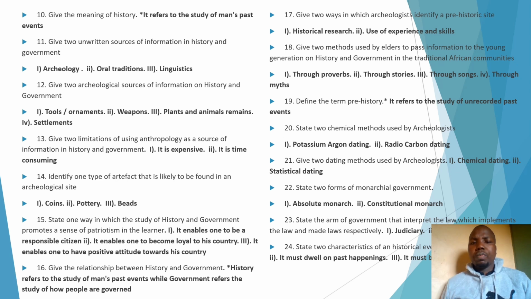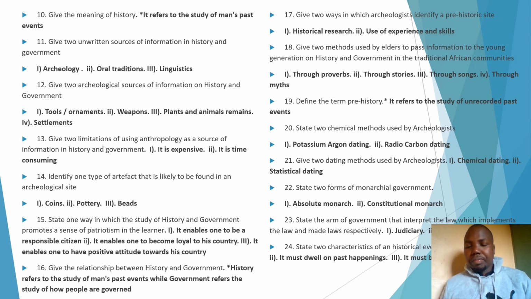Question 22: state two forms of monarchical government. Remember, in history and government, we normally have forms of government, and under forms of government, we normally have 5. Number 1, you have monarchical government. Number 2, we have aristocratic government.